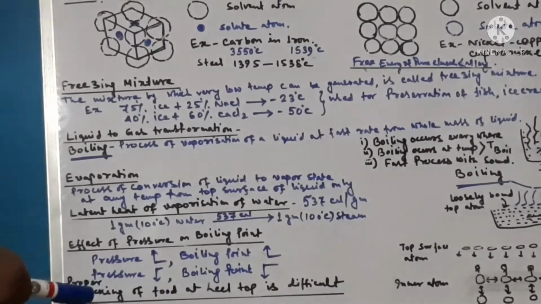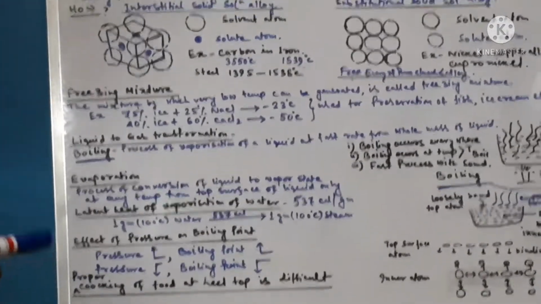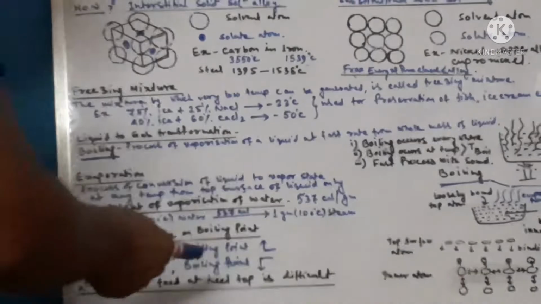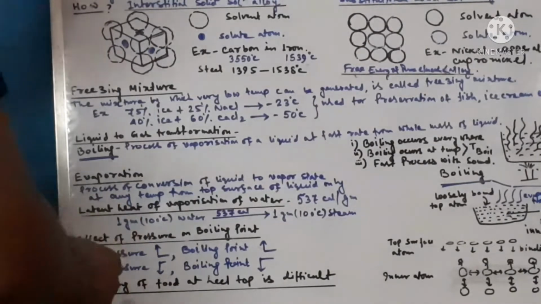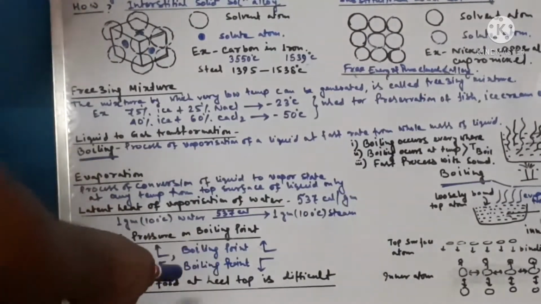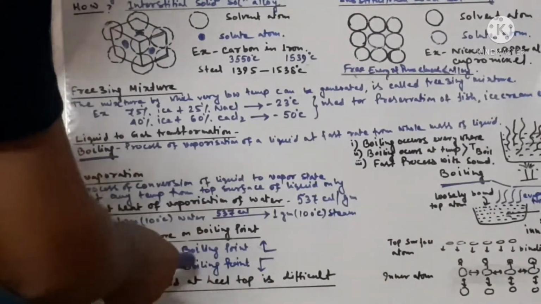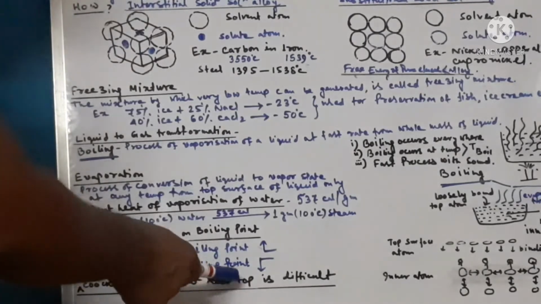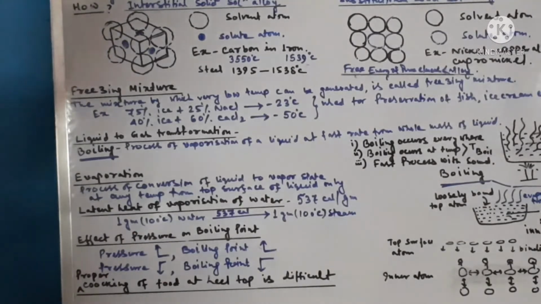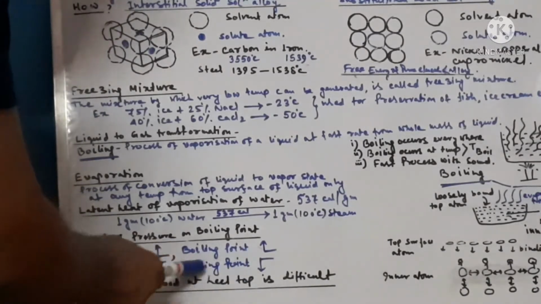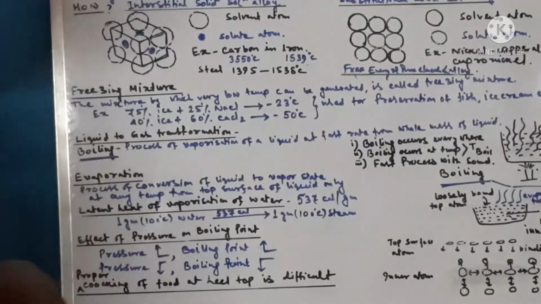That is the reason why we feel difficulty in proper cooking of food at a hilltop, because at the top of the hill atmospheric pressure is lesser compared to ground level. That's why when we reach the top of the hill, the boiling point gets reduced and water, or any liquid, gets boiled at a lower temperature than its boiling point at ground level. That's why the food does not cook properly. These things we have already discussed in the last session.